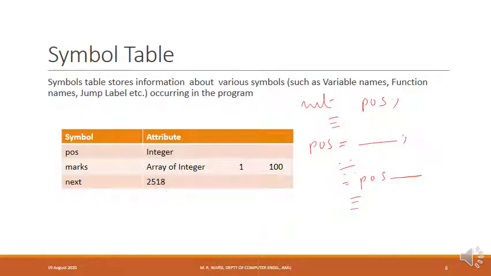So in the symbol table, we are storing information about the symbol, and we are also storing information associated with the symbol. The information associated with the symbol depends upon the type of the symbol. So this is what we have in the symbol table.